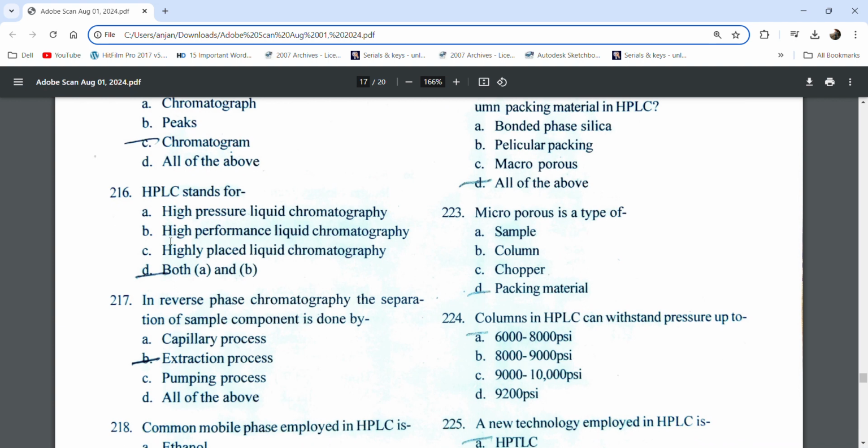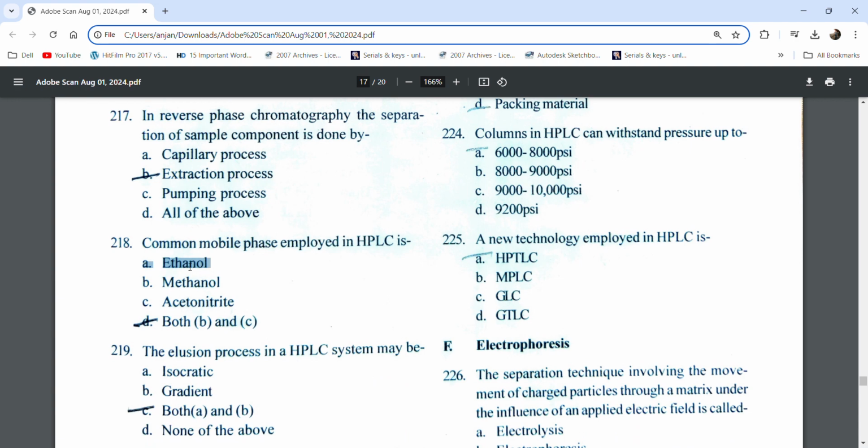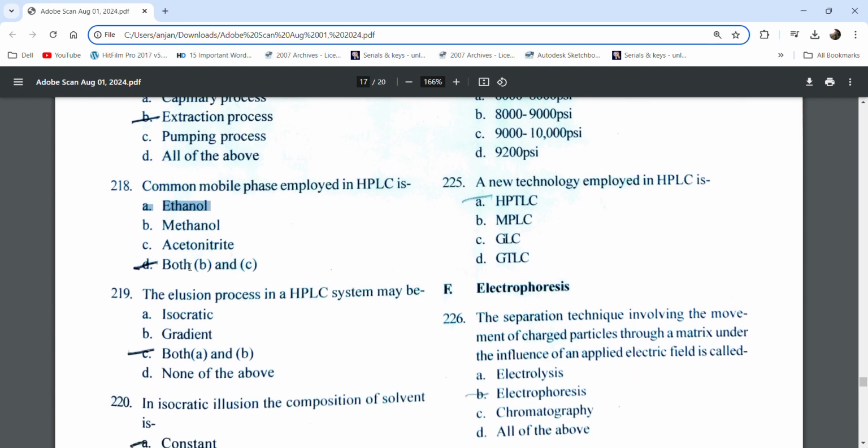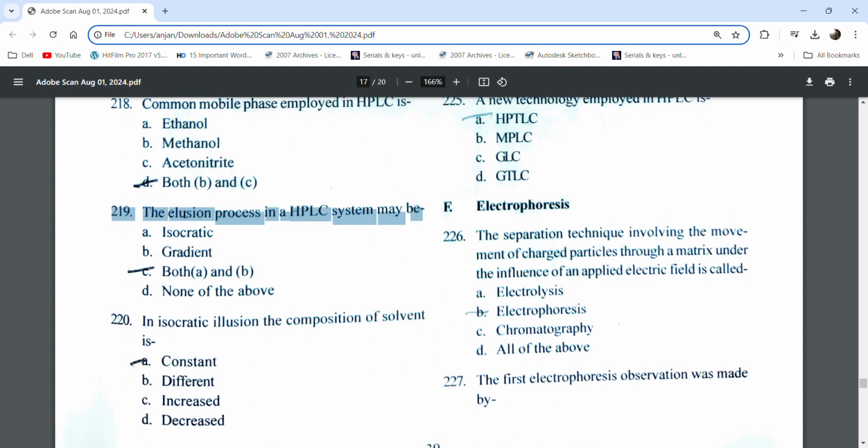HPLC stands for A and B, high pressure liquid chromatography, high performance liquid chromatography. In reverse phase chromatography, the separation of sample components is done by extraction process. Common mobile phase employed in HPLC is B and C, methanol and acetonitrile. The elution process in a HPLC system may be isocratic, gradient.